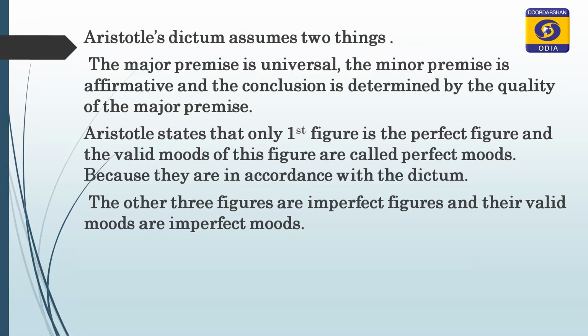So, here Aristotle states that only the first figure is the perfect figure according to this principle, because here the Aristotle dictum assumes two things: the major premise must be universal, the minor premise must be affirmative, and the conclusion will be decided by the quality of the major premise. So, here in this dictum,